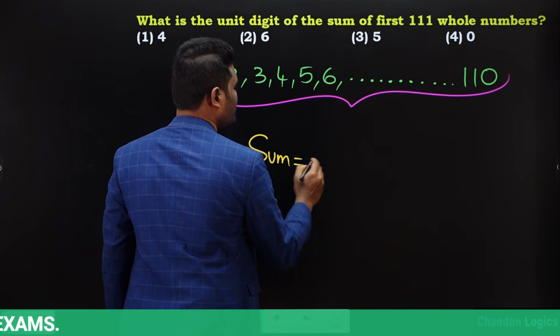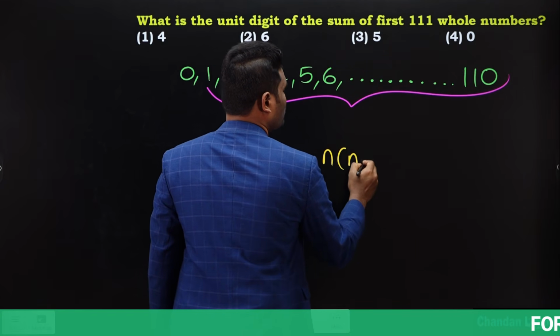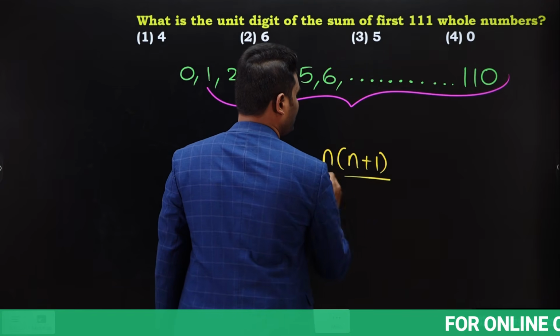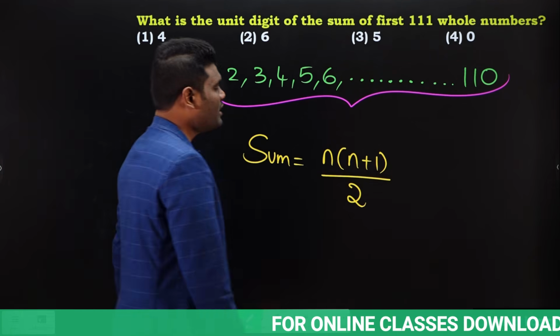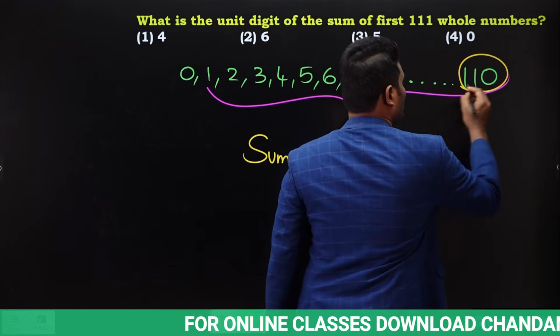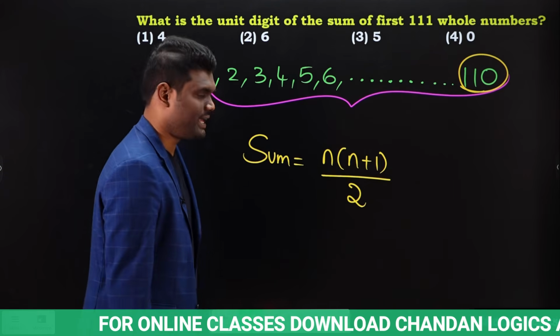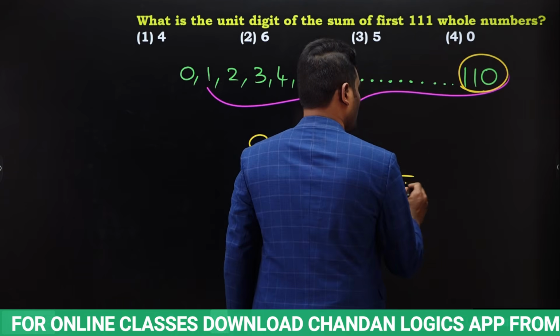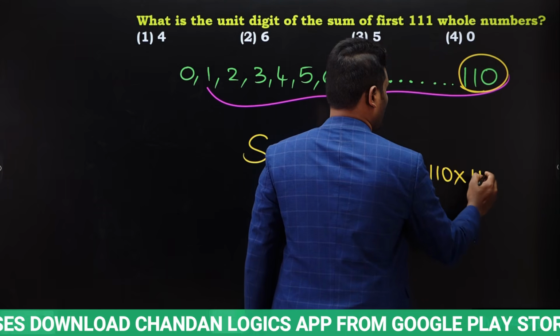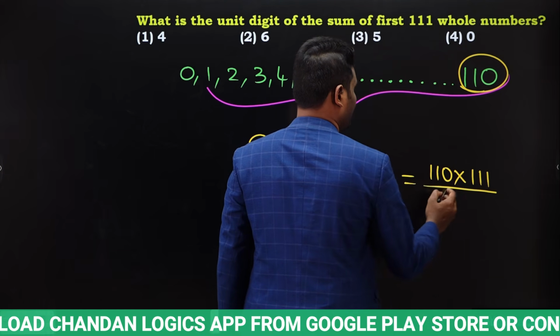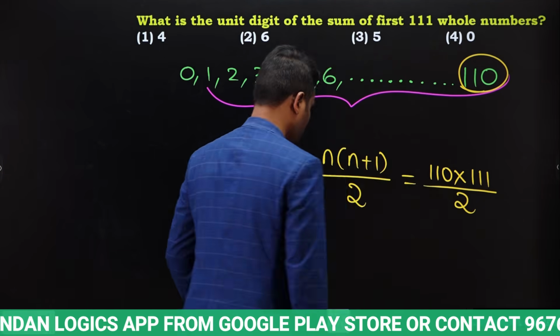Sum of n natural numbers formula is n into n plus 1 by 2. Yes or no? Now here if you observe, what is n value? N value is 110. Yes or no? So 110 into 111 divided by 2. Yes or no?